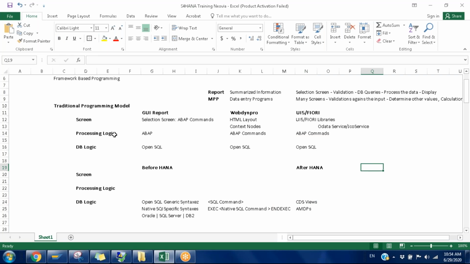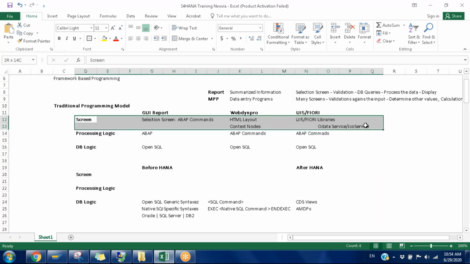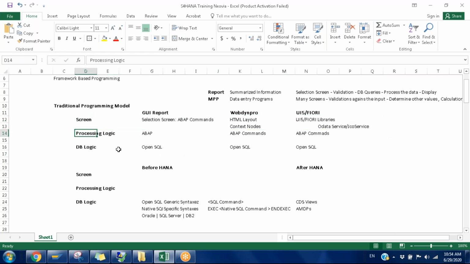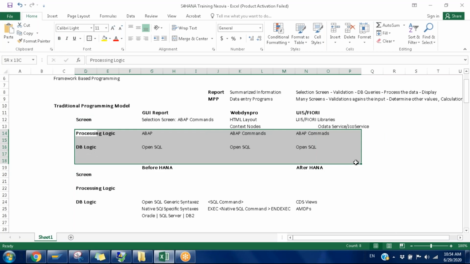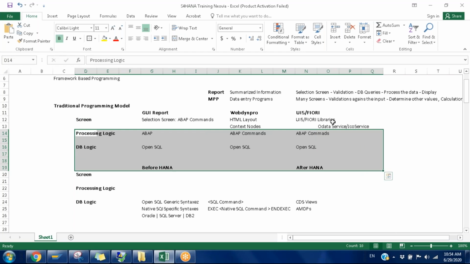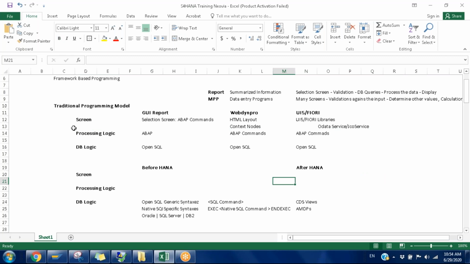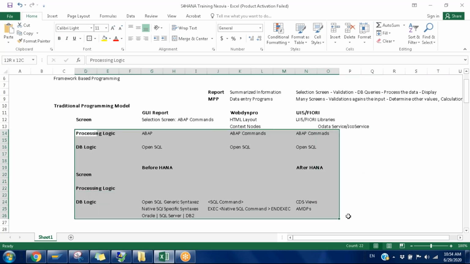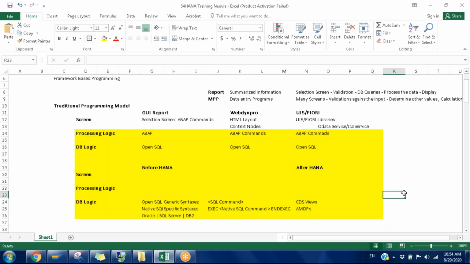Any queries? We need not think about the screen. This is altogether different, and not in the scope of our training. S4HANA development theory is altogether separate. After HANA, what happened will be seen, and how ABAP has changed. This is our scope. Any queries?